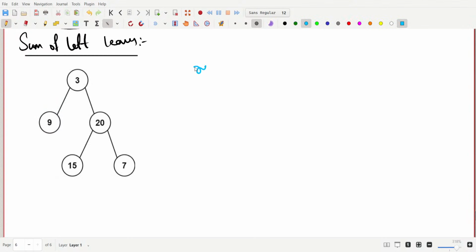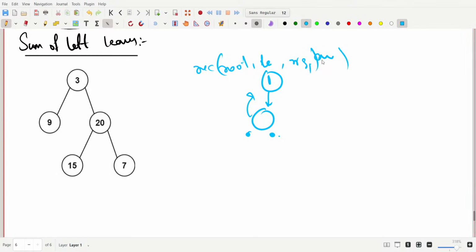In recursion we will take one root and a flag: is it left or right? I mean left and right. If it is 1, then our node is left, and if the node has null children, then we will add it to our answer. Instead of returning the answer, we will make it a global variable.